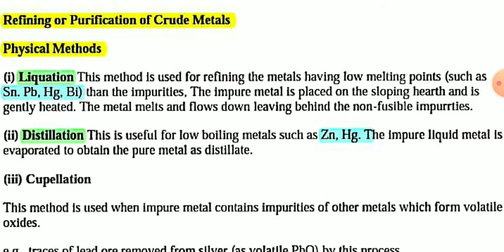Distillation is a method useful for purification of zinc and mercury. This method is useful for low boiling metals such as mercury and zinc. The impure liquid metal is evaporated to obtain the pure metal as distillate.